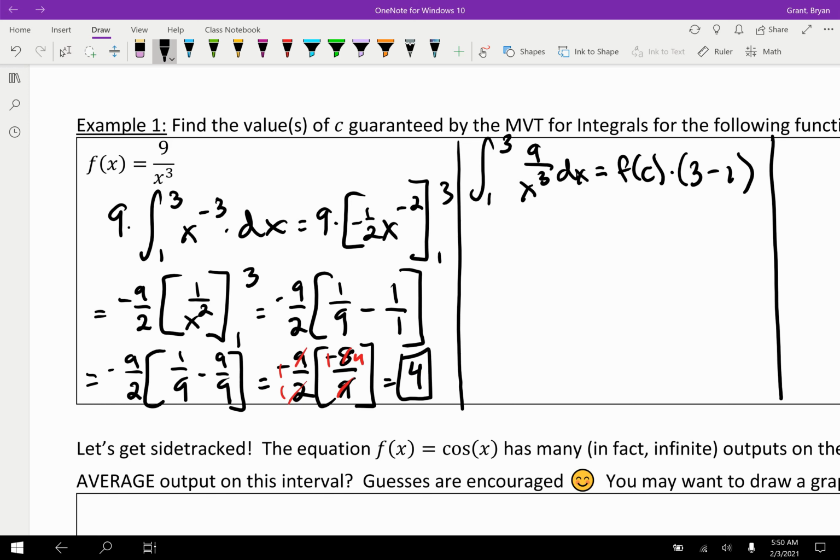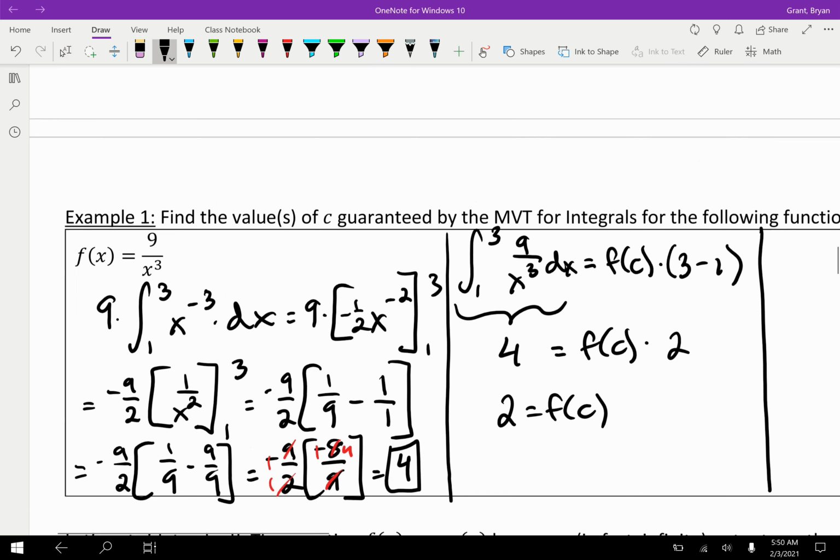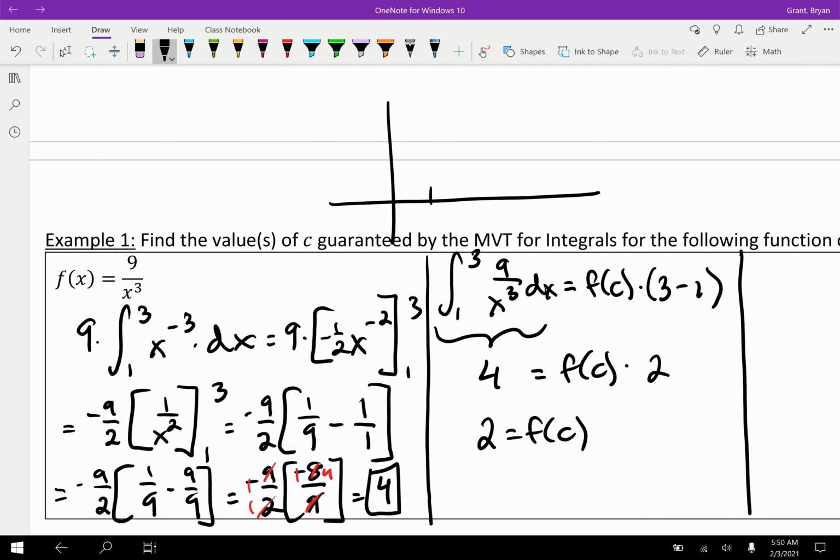I was a little worried there. All right, so what have we done? Well, this is 4. This is f of c, and then this guy is, of course, 2. Well, it seems like we could isolate f of c. So if we divide 4 by 2, we get 2. So this tells us then that the height of the rectangle is going to be 2. So visually what we've done right now is we've said, okay, we're going from 1 to 3. There's some curvy curve over here, and we know that the length of the bottom of the rectangle is 2, and they're telling us the height is going to be f of c, which equals 2, right?